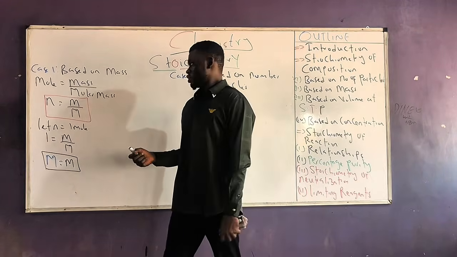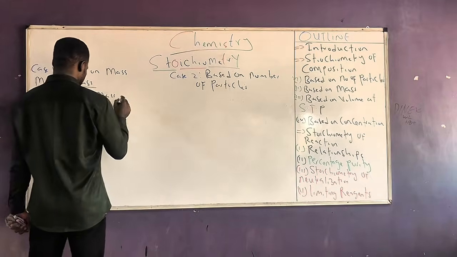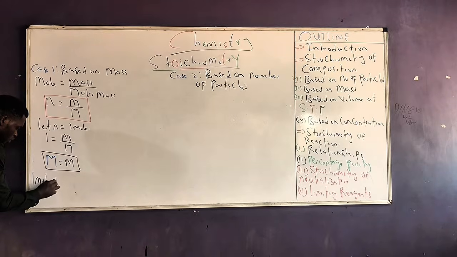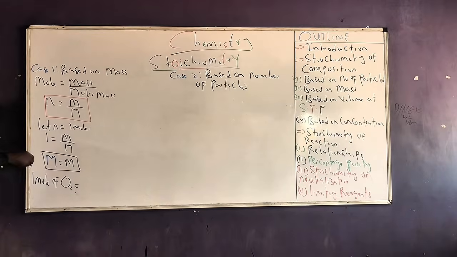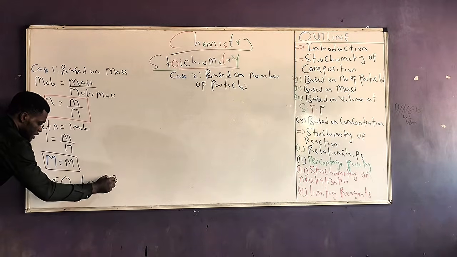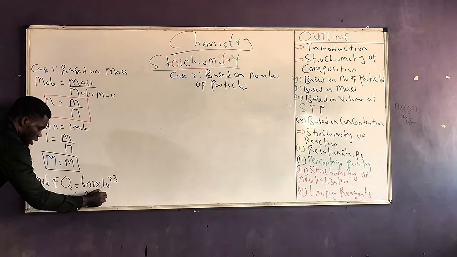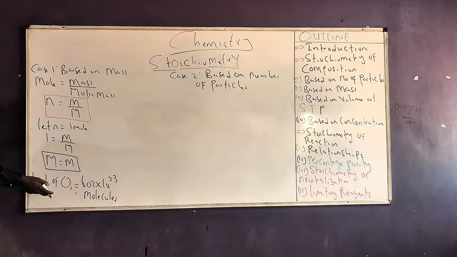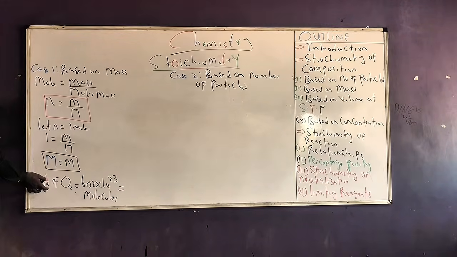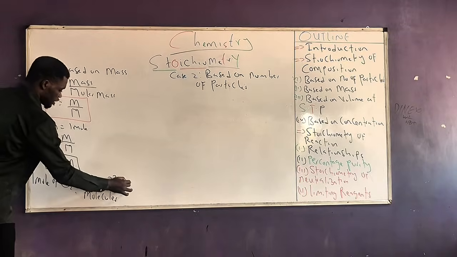What do I mean by that? We said that for every 1 mole of oxygen, for instance, let's use oxygen. So for every 1 mole of oxygen molecule, we say the number of particles or the number of molecules that would be present in every 1 mole of oxygen molecule would be 6.02 times 10 raised to the power 23 molecules. Likewise, for the same 1 mole of oxygen molecule, its mass in grams would be 32 grams.